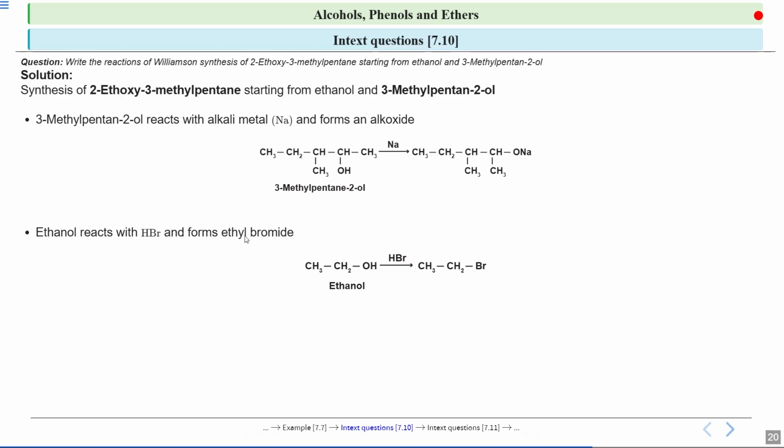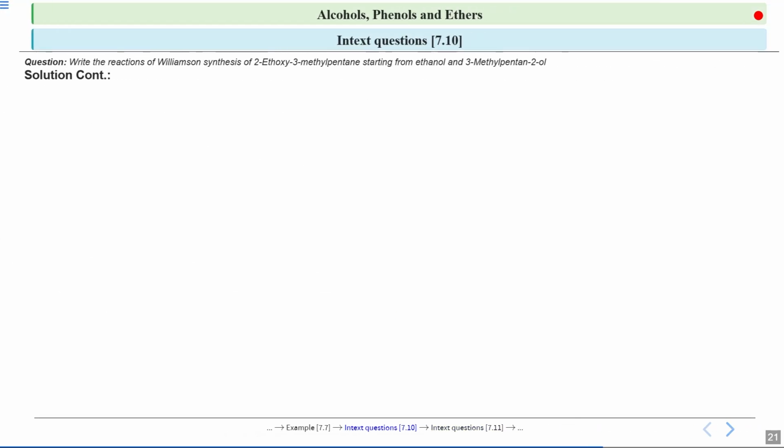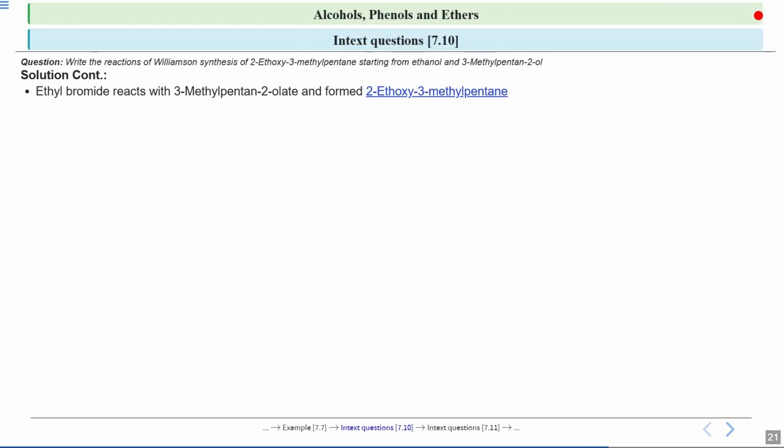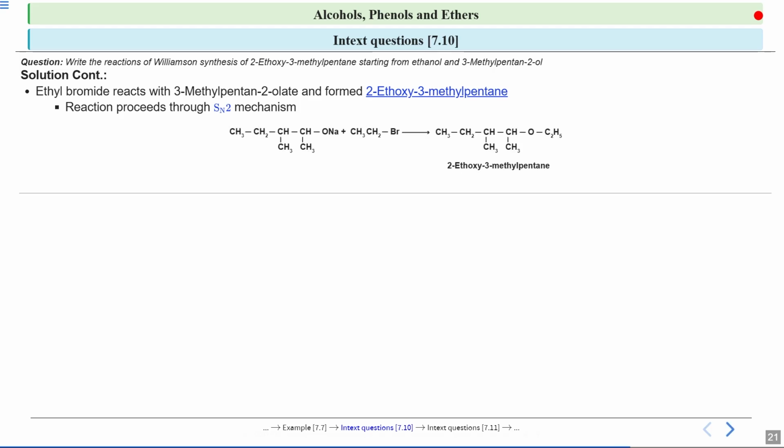This is a primary alkyl halide, and in this reaction we prefer a primary alkyl halide. You see the carbon to which the bromine is attached is further connected to only one carbon atom. Now we will see the reaction of this Williamson synthesis. Ethyl bromide reacts with 3-methylpentan-2-olate and forms 2-ethoxy-3-methylpentane. And this reaction will proceed through the SN2 pathway.